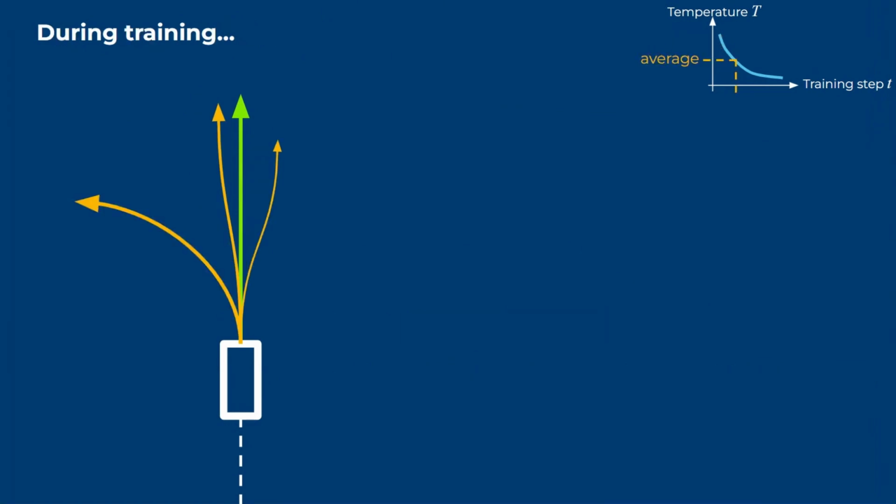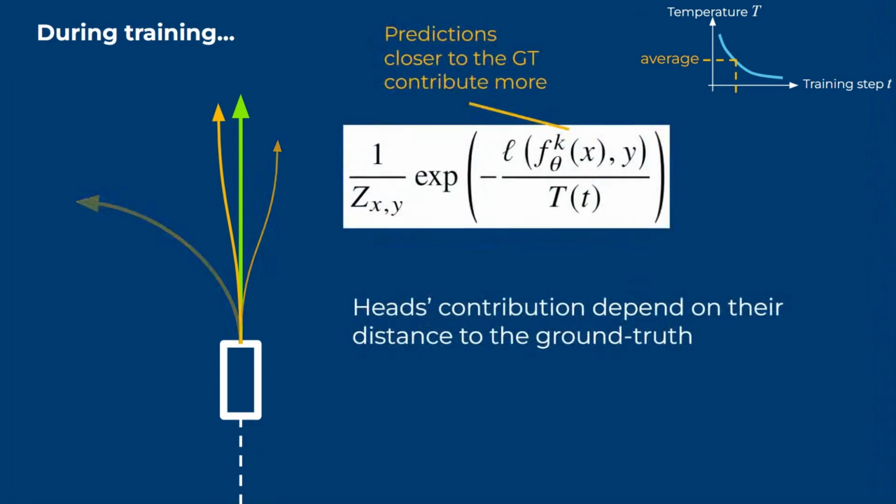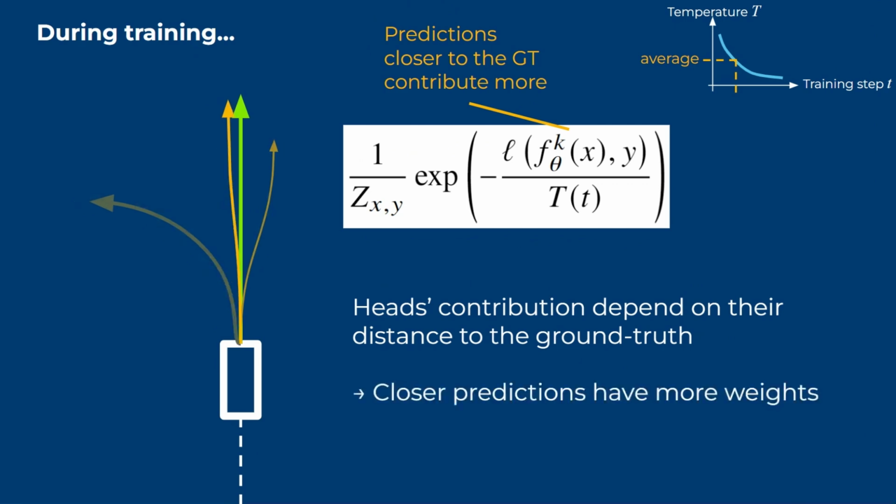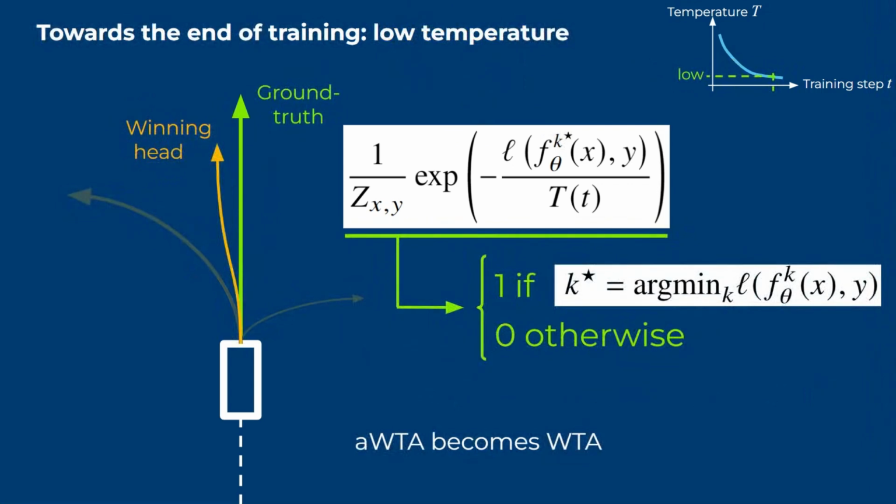During training, the temperature decreases and the prediction heads gradually discover new modes. All heads are still softly selected in the loss, with a weight depending on their distance to the ground truth. All heads are still being updated, but the closest heads will receive a high update. At the end of training, the temperature gets closer and closer to zero, and the distribution of the head's contribution converges towards a Dirac for the closest prediction to the ground truth.